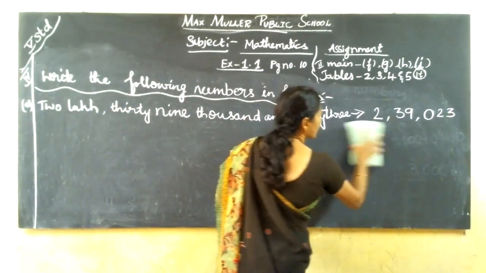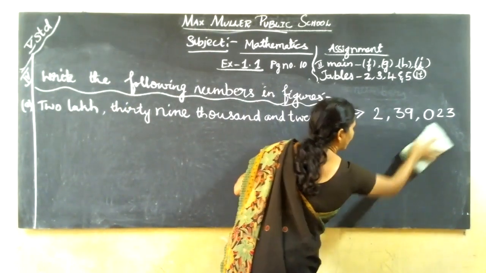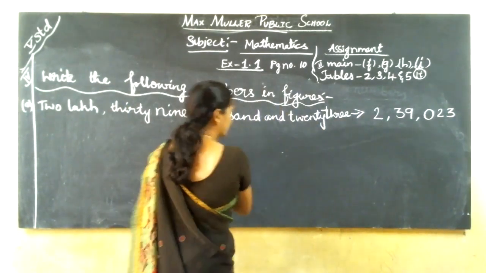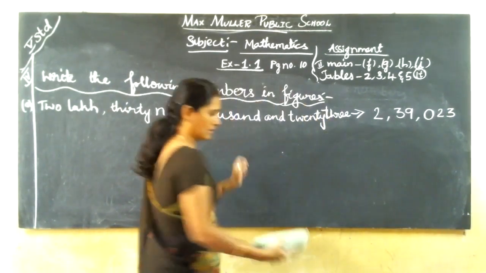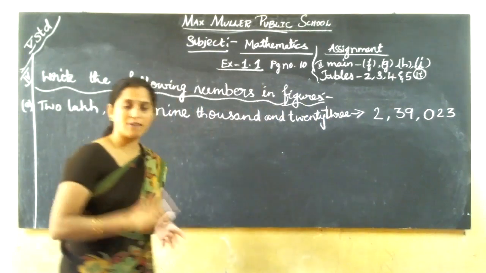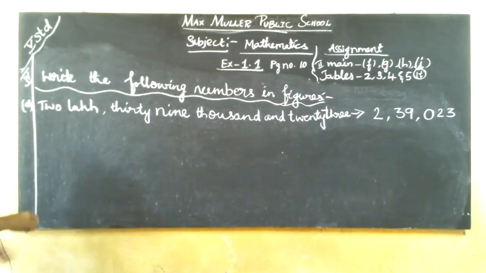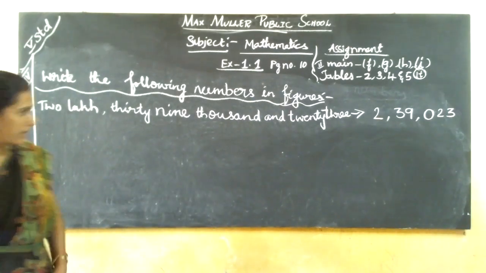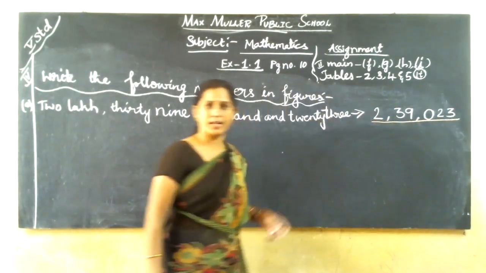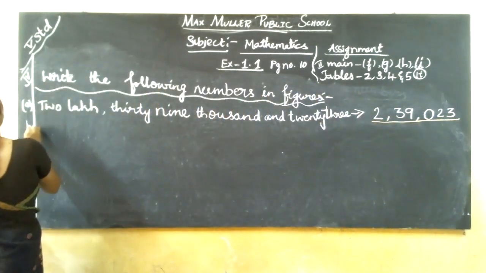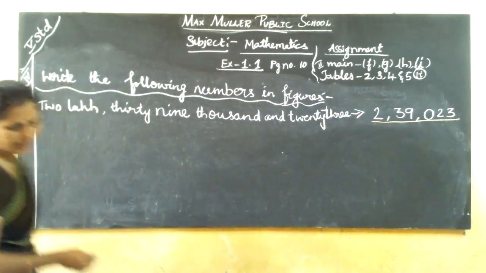So for that purpose, I am telling children, listen carefully, understand the question properly and write the number. Be careful while writing. What place value they have given, that you have to think and write it. Okay? Got it, everybody? Now 2,39,023. Next, B. B1, 40,905.